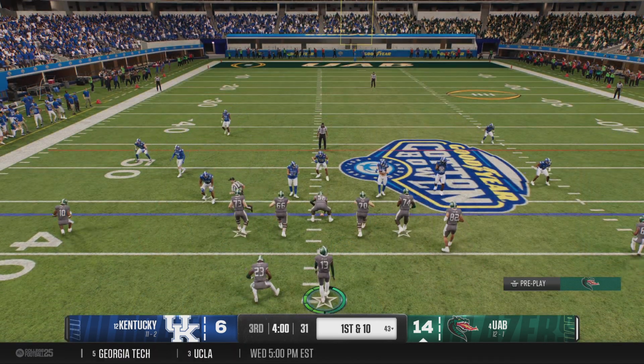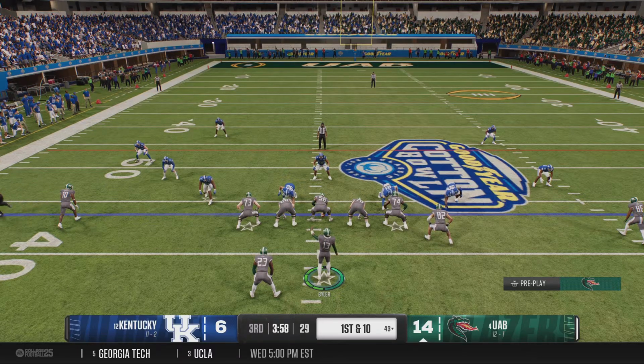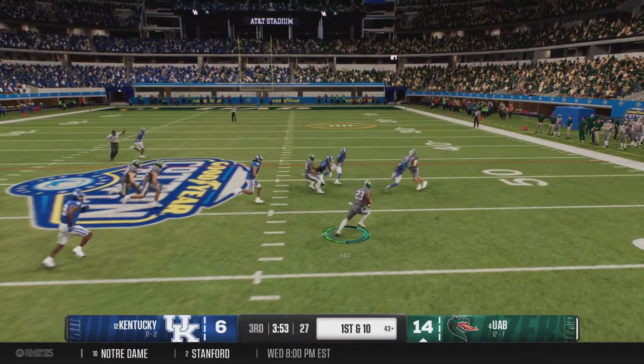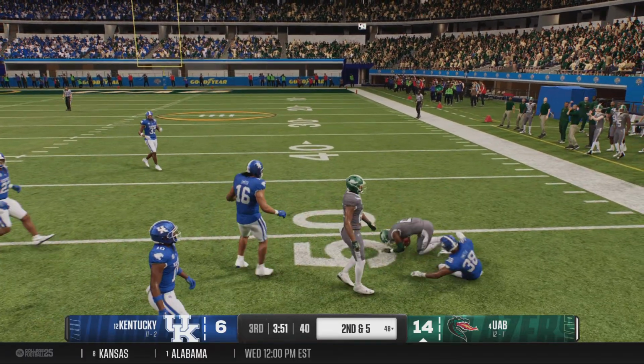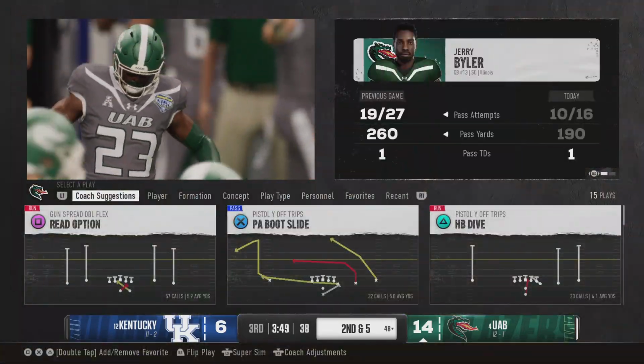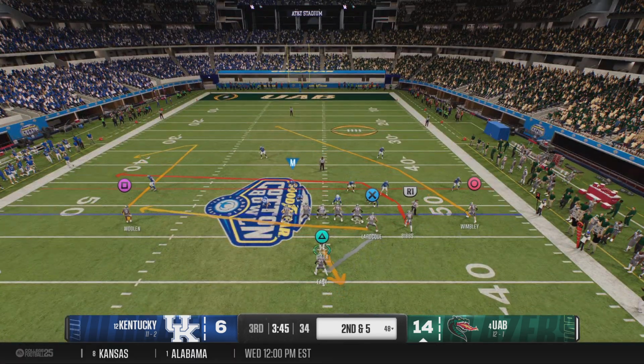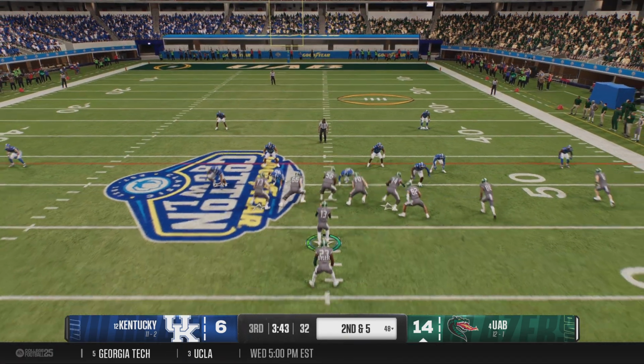And the Blazers are on the move here. Boy, the defense is in the right coverage here. Looked like they had exactly what they wanted to be able to come up with a stop here on fourth down. But there's the timing between a quarterback and the receiver. They knew exactly where they needed to go. Great timing and a first down. Offense goes to the pistol formation now.